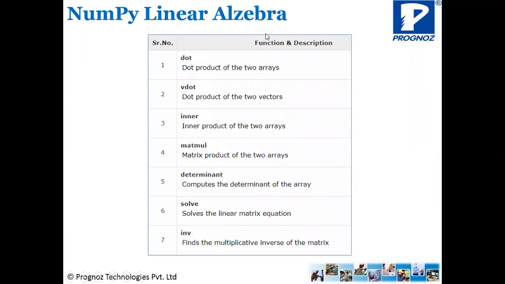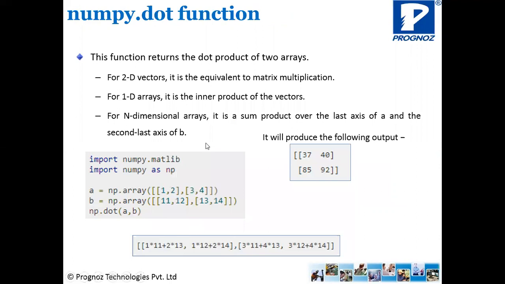Now, these are some of the methods from NumPy which are for linear algebra. So we have dot product, vdot, inner, matmul. Matmul is matrix multiplication of two arrays. This is the actual one we have in mathematics. Then we have determinant, how to solve the linear algebra equation, and inverse. So first one is the dot product. How to calculate the dot product?